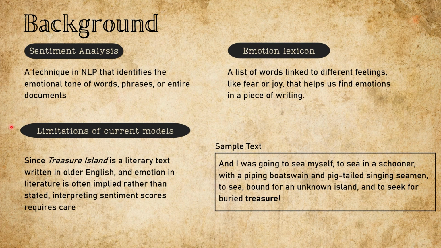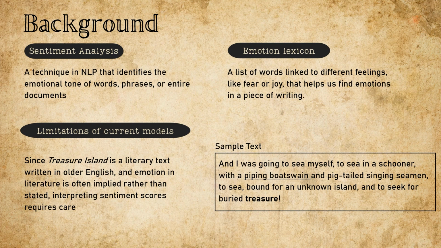But here's the twist: Treasure Island isn't written in today's language. It's 19th century English, rich with seafaring slang and poetic phrasing. Take this line: "with a piping boat swing and a pink-tailed singing seaman." It's adventurous, vivid, and also not something you would find in a modern sentiment dataset. So while our tools are powerful, they need to be thoughtfully interpreted.